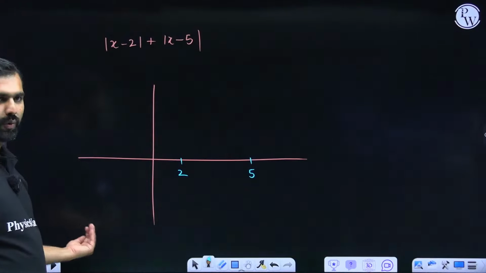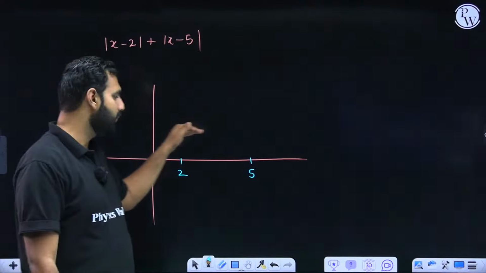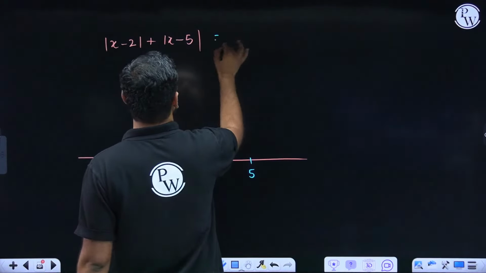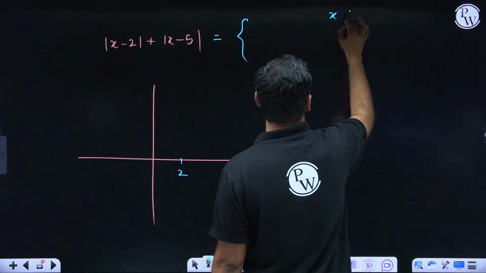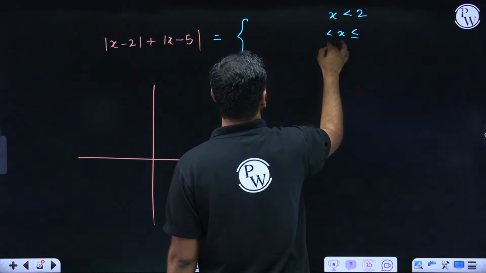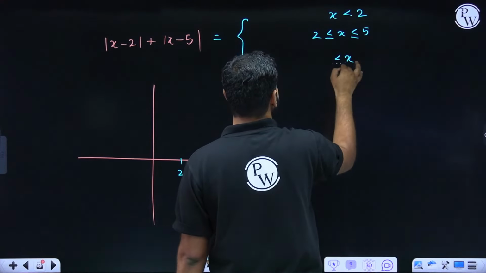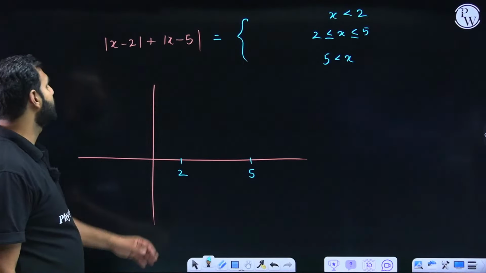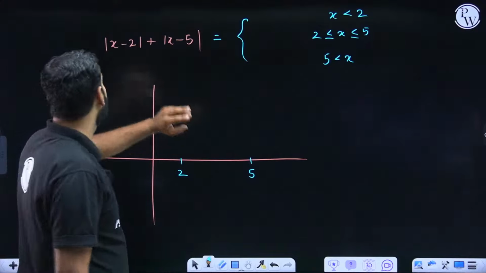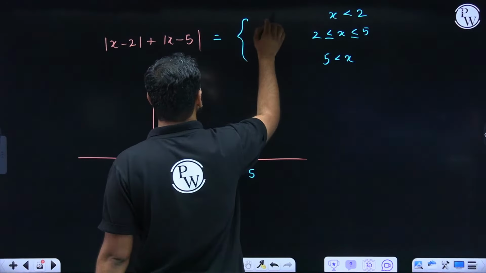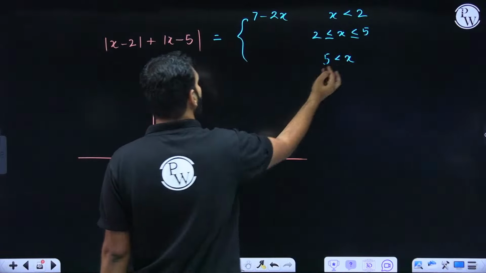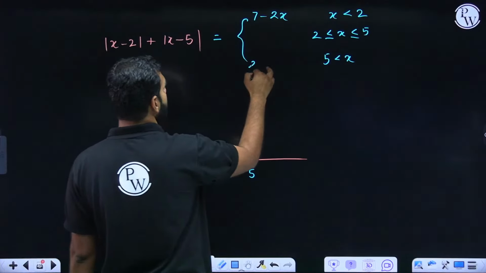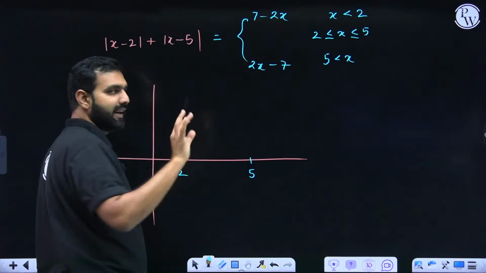So when x is less than 2, I hope you will be seeing a straight line coming into picture. From 2 to 5 there will be a line, and from 5 also it will be a straight line. But how do we draw it? If I wish to redefine it, I'll be redefining it like this, where x is first of all less than 2, second region when x is between 2 to 5, and the third region when x is greater than 5. I hope you all are there, listening and understanding. When x is less than 2, you can take any value less than 2, say 0. So minus, minus, that is negative. So it will be 2 minus x plus 5 minus x, that is 7 minus 2x. When x is greater than 5, both are positive. So x minus 2 plus x minus 5, that is 2x minus 7. So I hope you can see both of these lines can be drawn directly.